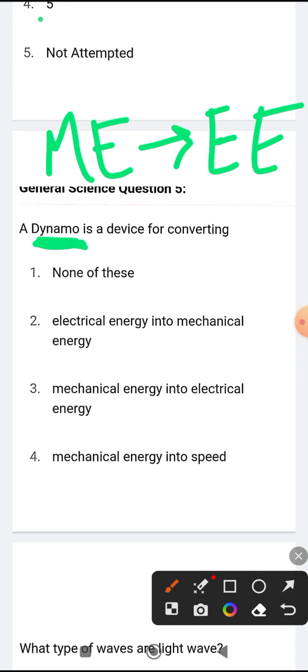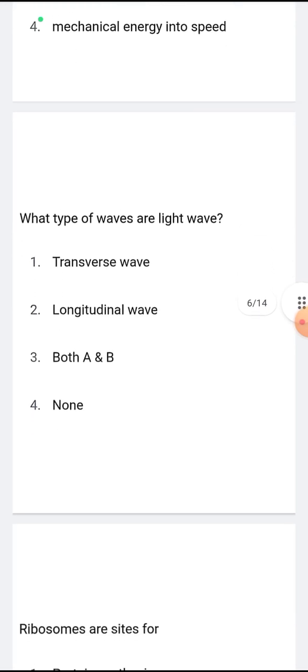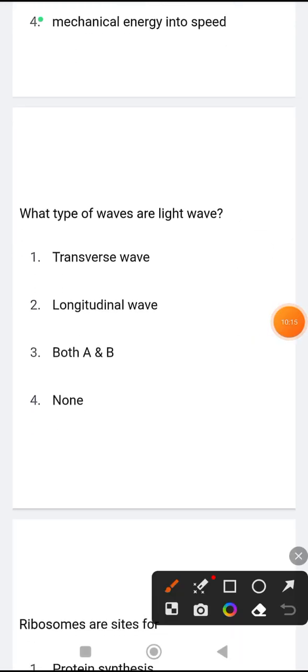Electrical energy to mechanical energy, no. As I told, it converts mechanical energy to electrical energy. Mechanical energy to electrical energy, this is the correct option. Mechanical energy to speed energy, no, this is not the correct answer. Okay, now moving to the next question.